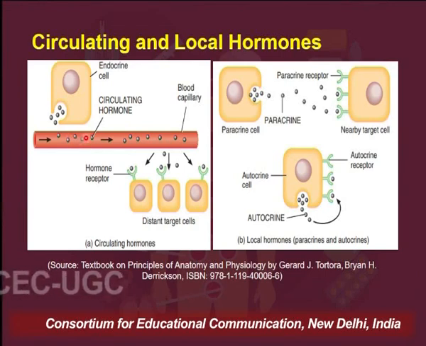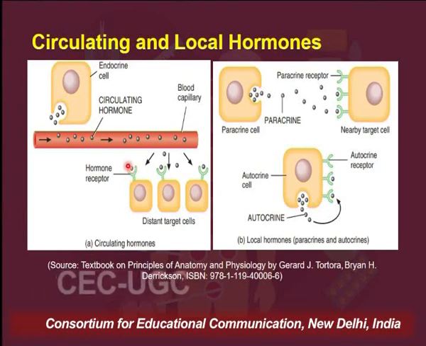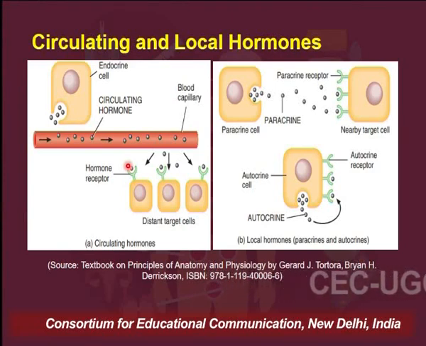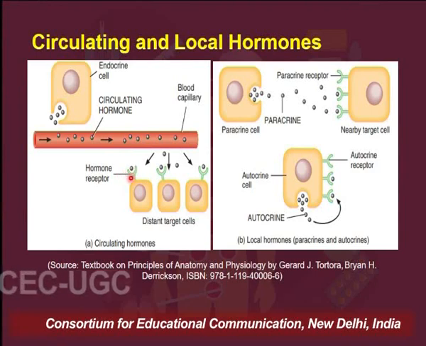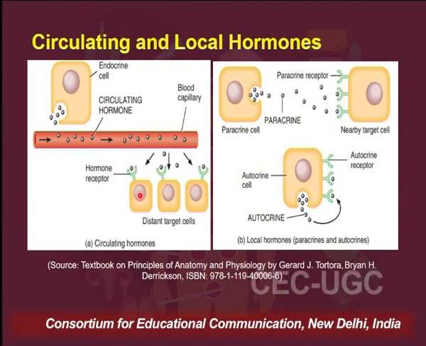Through this circulation, these hormones would reach a number of cells, but only those cells which have receptors specific to that hormone would be able to respond. These hormones will thereafter bind to their specific receptors and will elicit the physiological action.